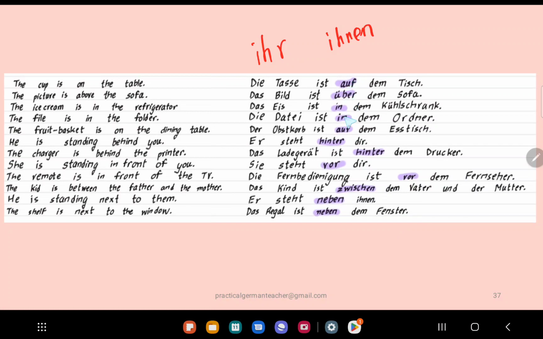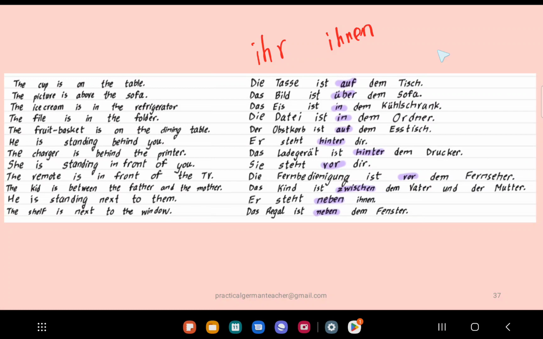Here all the prepositions that you see over here, these are referred to as Wechselpräpositionen, and what comes after them can sometimes be accusative or dative. Here it is dative because you are just describing a position of an object. So the objects are the subjects, and you are describing their positions relative to some other objects, right? So when you're describing position of something and you are using Wechselpräpositionen, what comes after these prepositions is dative.